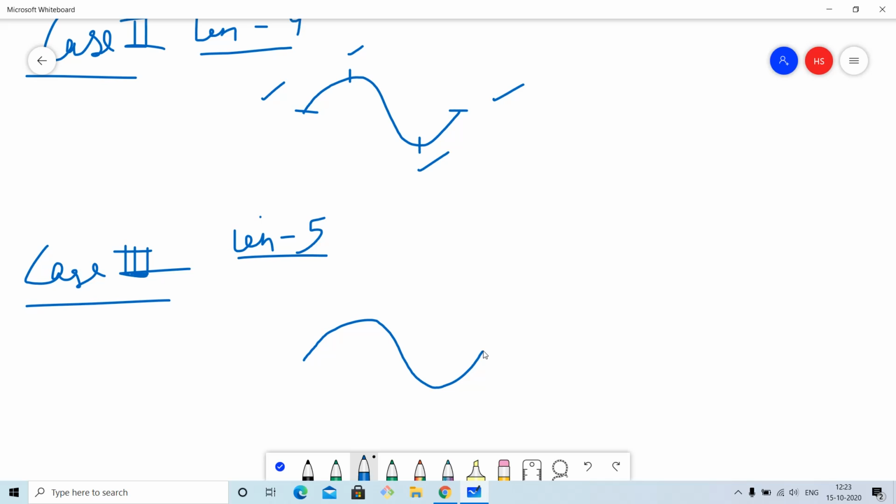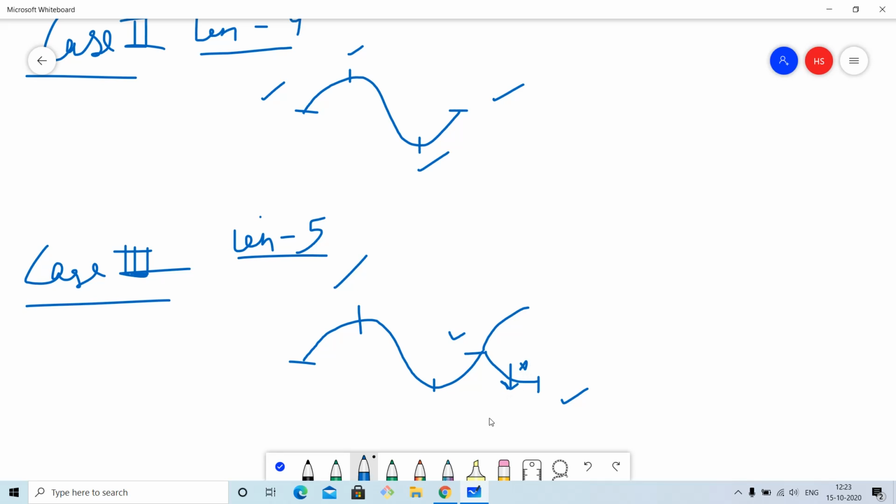We can extend this curve only in this direction, because if we try to extend in this direction, then we will have 5 elements, like 1, 2, 3, 4, and 5, and these 3 elements will form a monotone triple. That we do not want, so we cannot extend it in this direction.